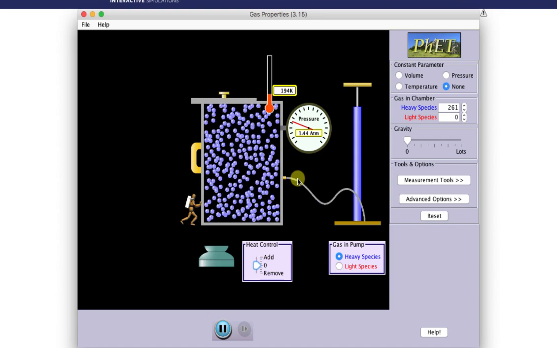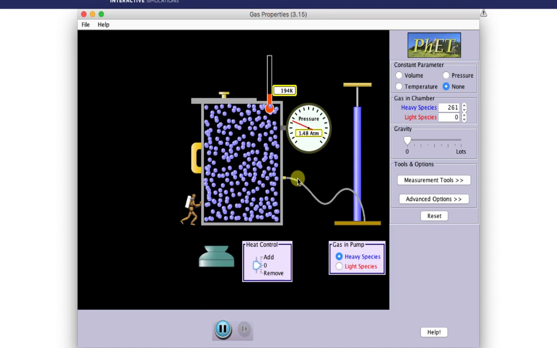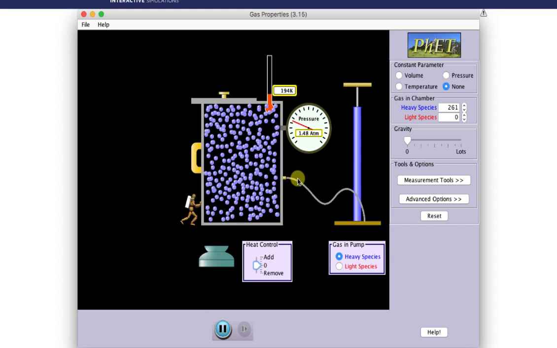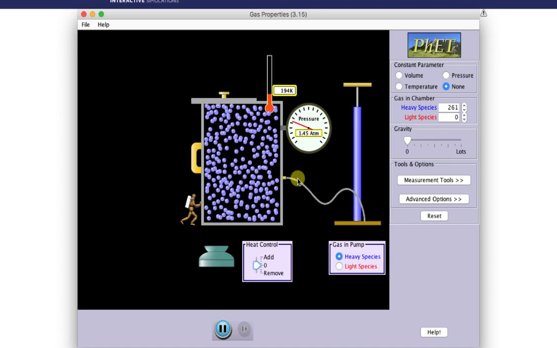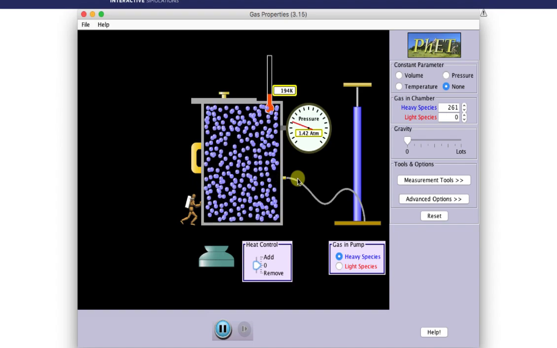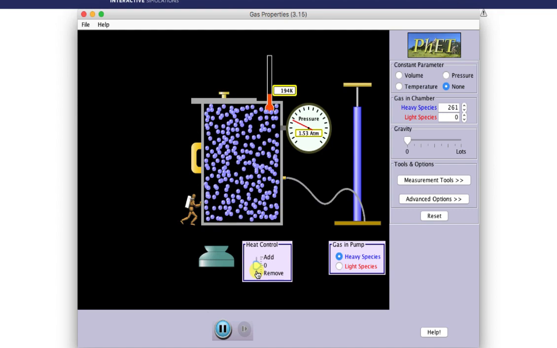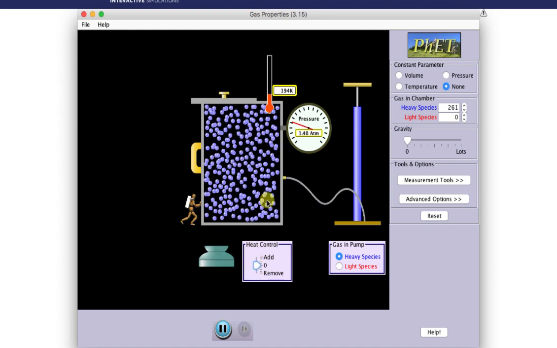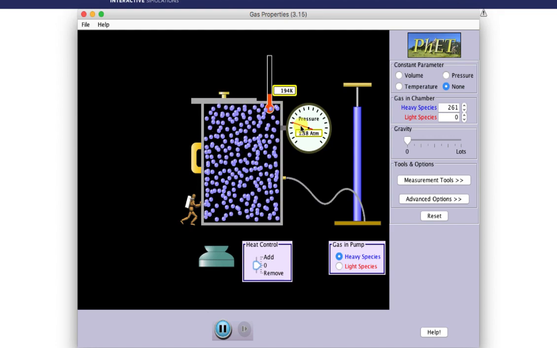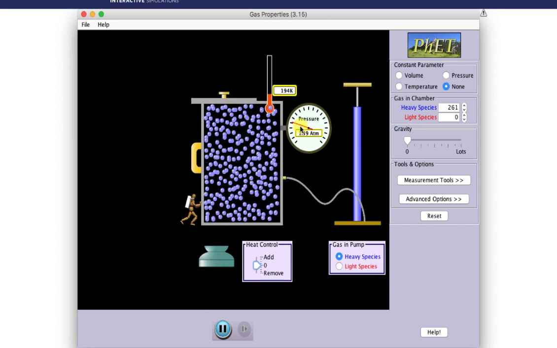Well, degeneracy pressure is very different. It's different from what a regular gas will do. And I can't demonstrate it with this simulator because it just doesn't do this. But if I were to cool this gas again, put ice under the gas, if this was a degenerate gas, you would see that the pressure would no longer decrease. The pressure would remain constant if this was degeneracy pressure.